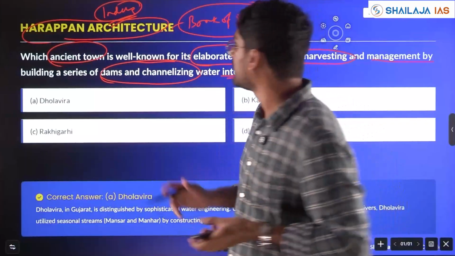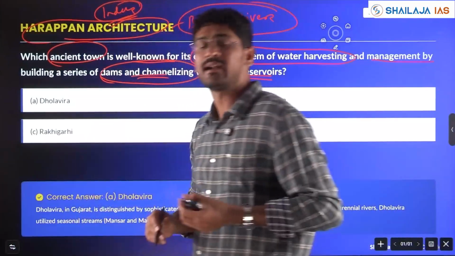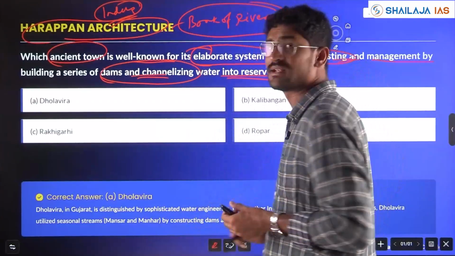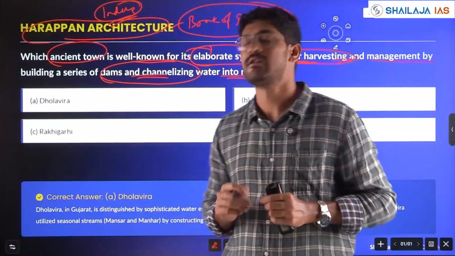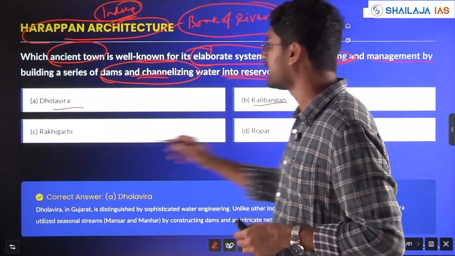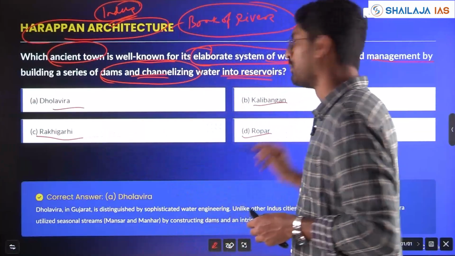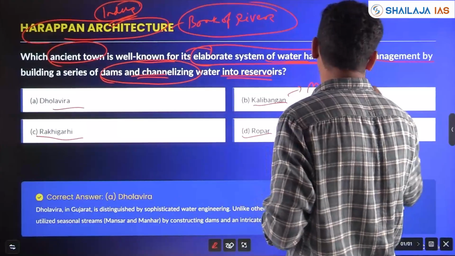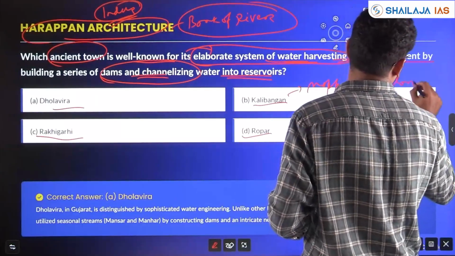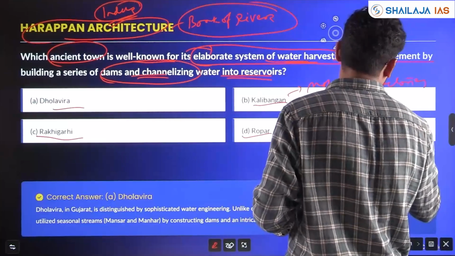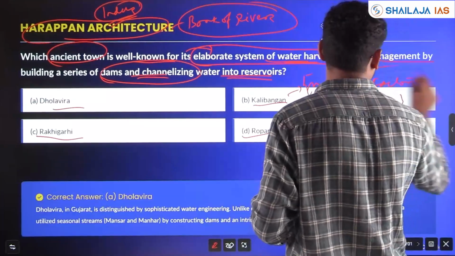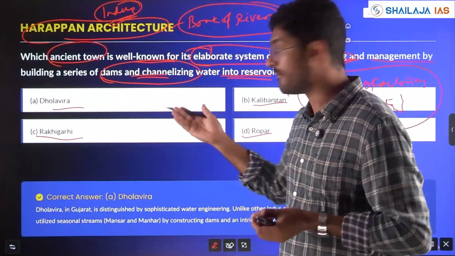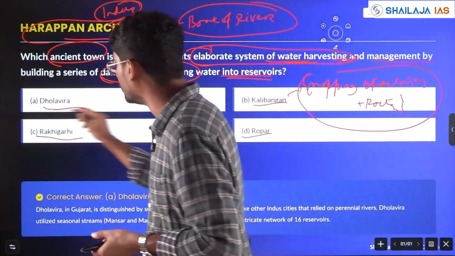However, one of the important sites didn't have a continuously flowing river, so they built an elaborate system of water harvesting and management. Which was that city? The options were Dholavira, Kalibangan, Rakhigarhi and Ropar. All these are sites. You need to do mapping. You need to know which are the factory sites. Important facts and characteristics of these sites become very important because a question in 2026 might come from these options. Here the answer is Dholavira.